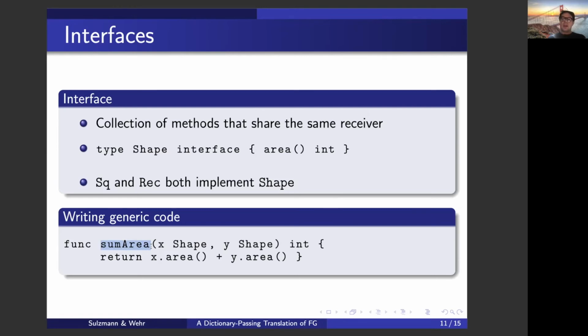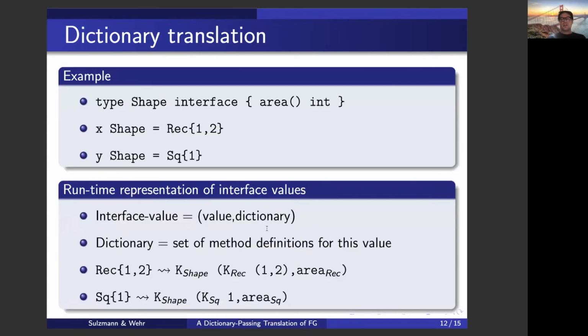And because any value of type shape comes with an area method, that's why on x and y, we can call the area method, and we simply add up their values. So how do we now translate such an extended language? And how does the dictionary translation apply here?